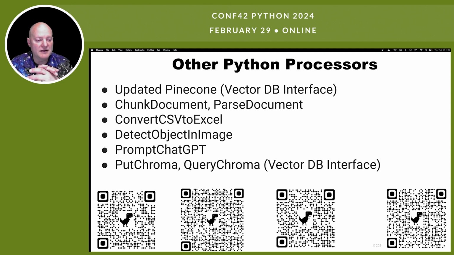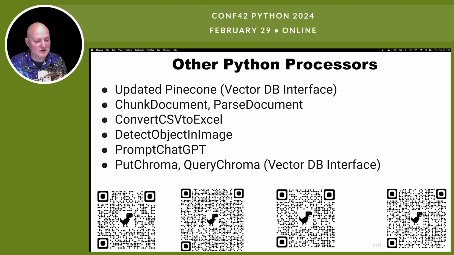Got another one that converts CSVs into Excel, if you need Excel. One that does our favorite deep learning, some object detection. And right now I'm working with YOLO 8, so I might write a new one on that. The best and most useful to have one Python processor do all this for you: the prompt ChatGPT.